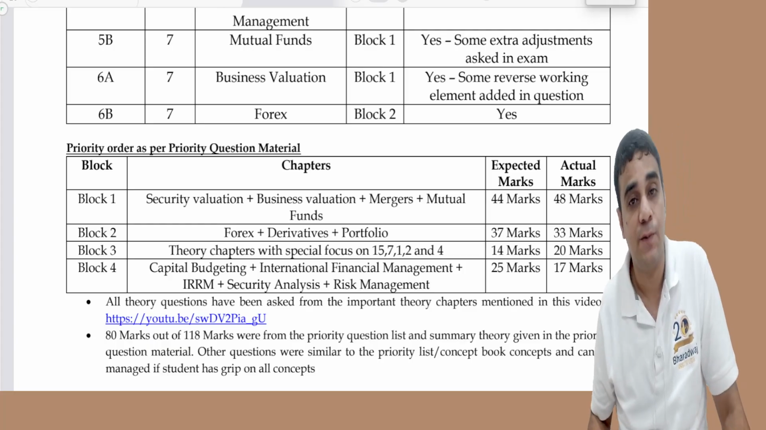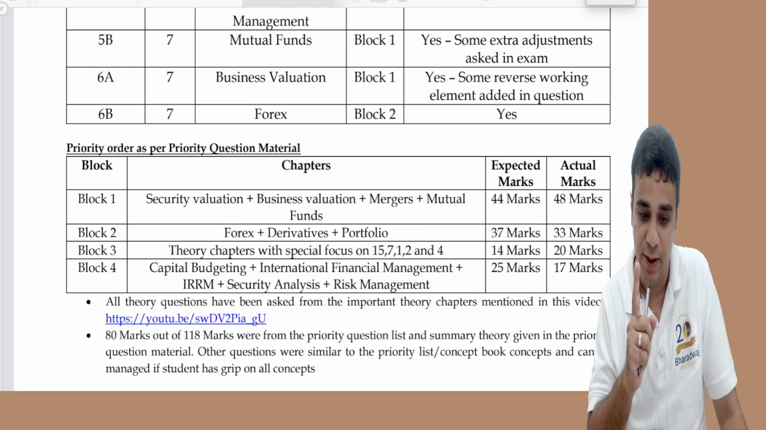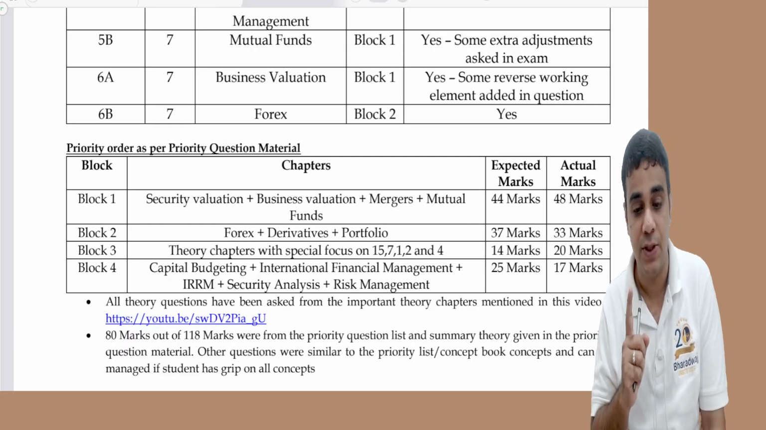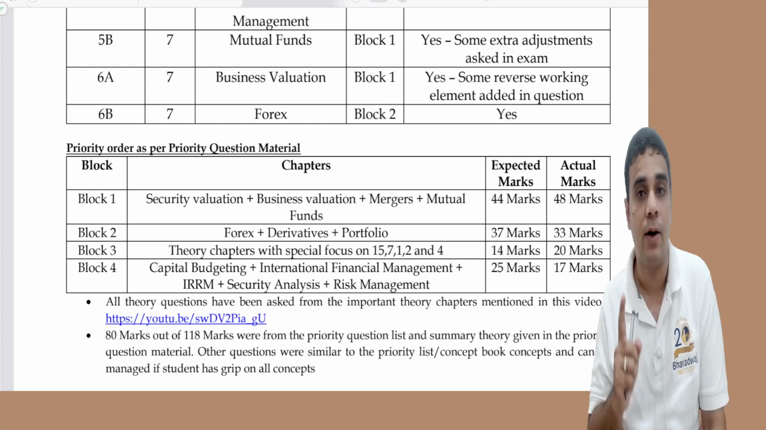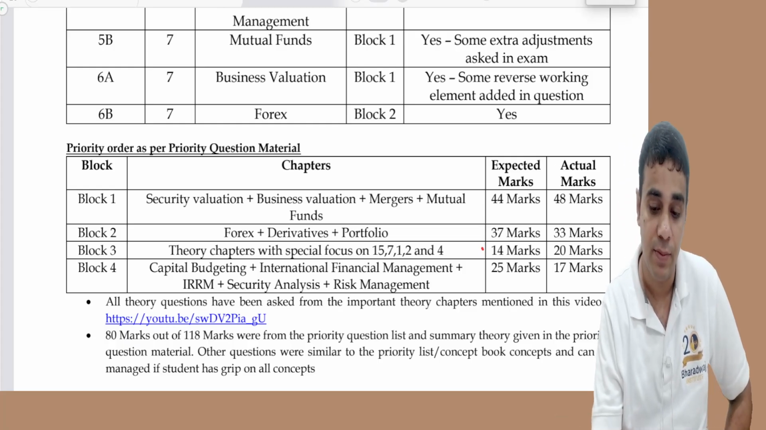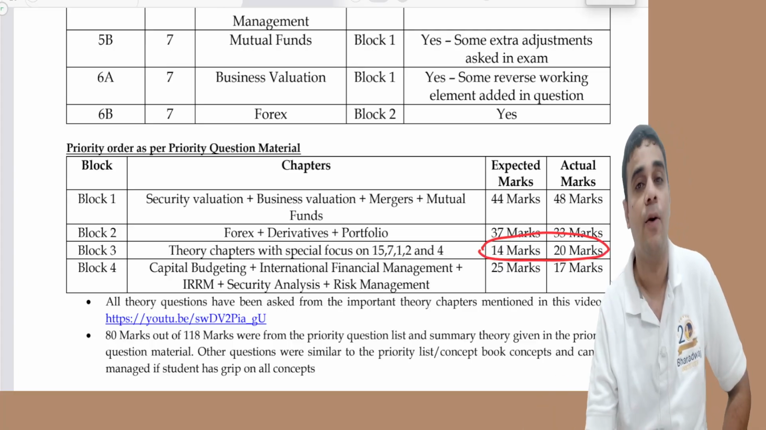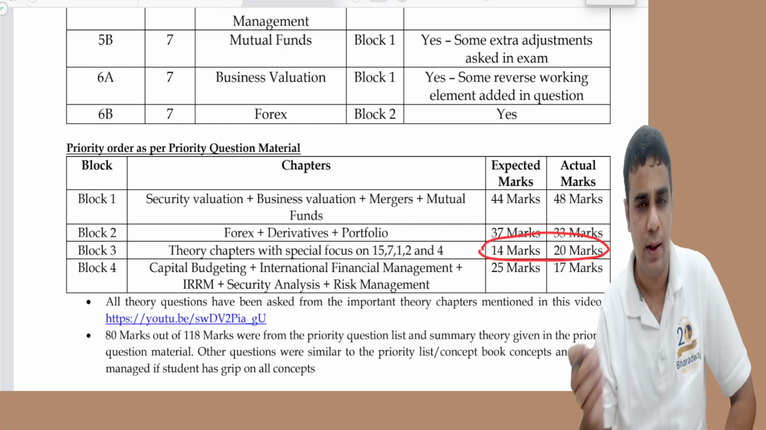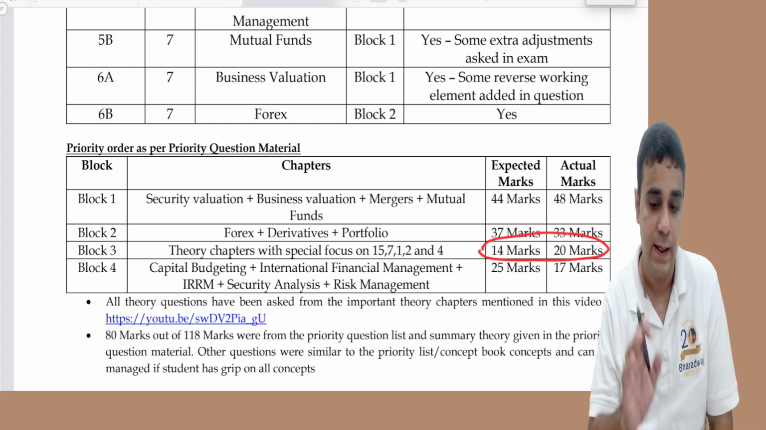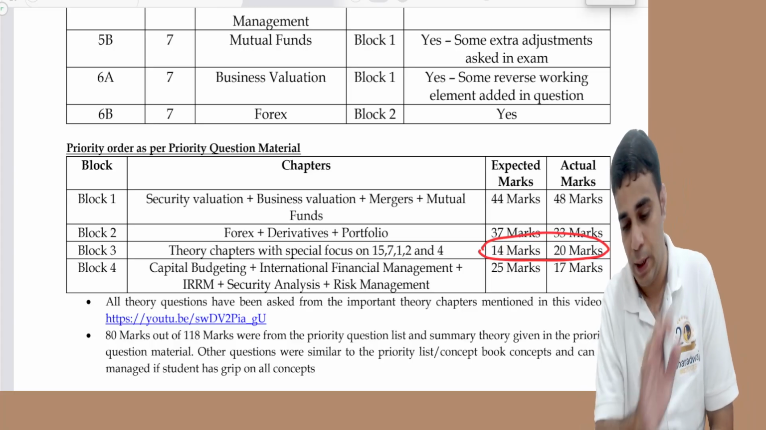Theory chapters were there. I had in fact released one theory video where I had told you very clearly that if you're aiming for exemption, ignoring theory and reducing your marks to 50 or 55, the exemption may not come. Theory is very critical. So theory got tested for 20 marks with one internal choice also being there. And I had told you to give special focus to chapters 15, 7, 1 to 4, and all theory questions were from those chapters only.